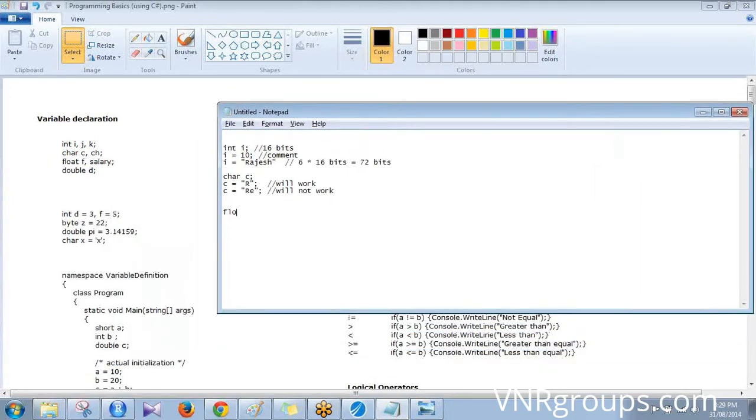Now look at that float. I'll say float salary. Here we can say salary equal to a value.